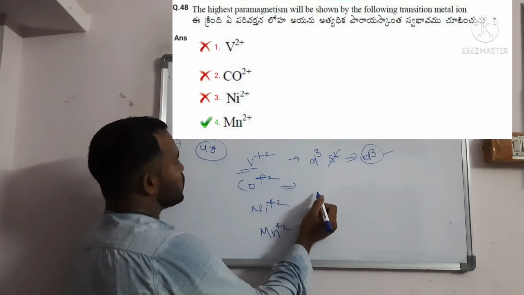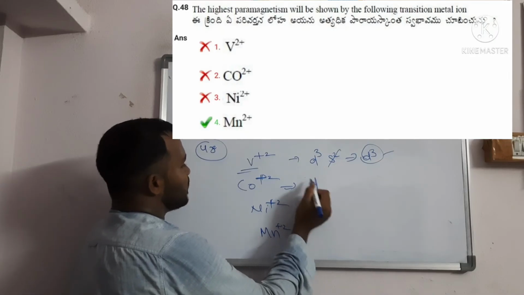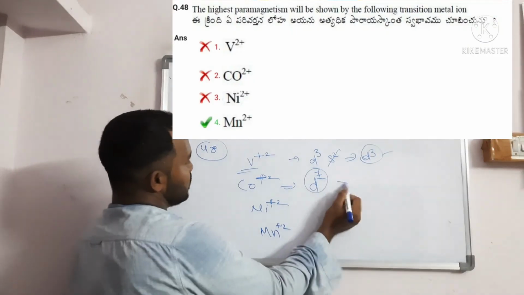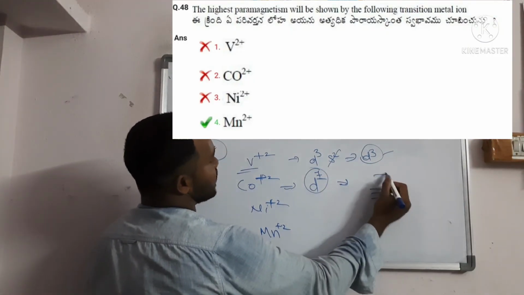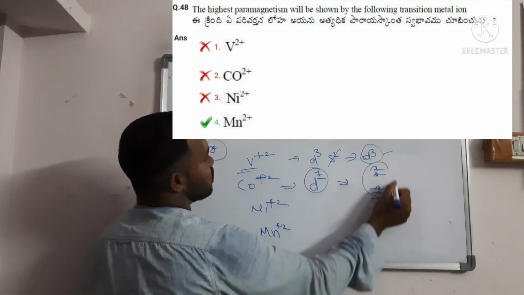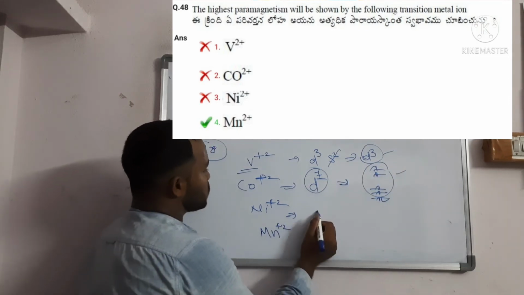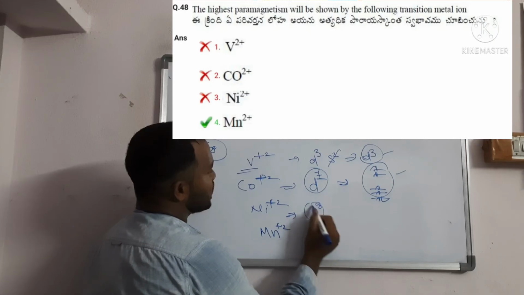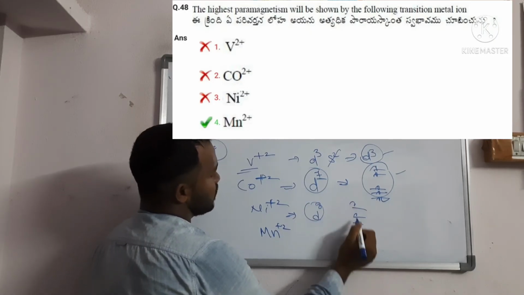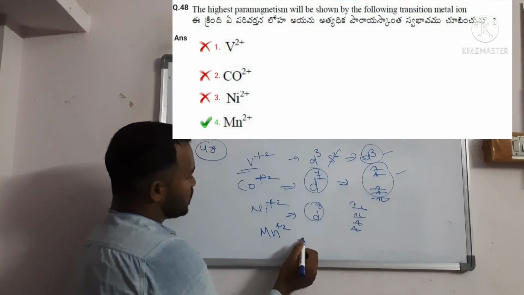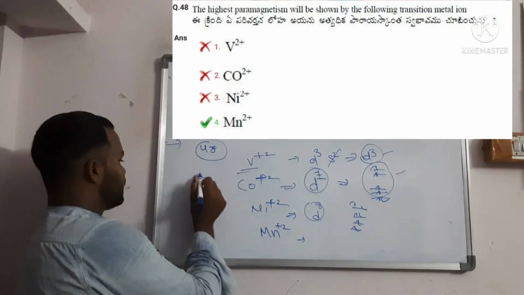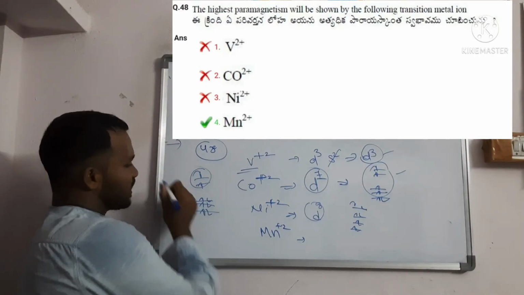Cobalt plus 2 is atomic number 27, d7s2, so plus 2 gives d7. Don't write that 7 are unpaired electrons. If you fill the orbitals, 1, 2, 3, 4, 5, 6, 7, there are 4 unpaired electrons. Nickel plus 2 is d8, and nickel is generally a square planar structure. Filling 1 through 8, you can write 2 unpaired electrons.